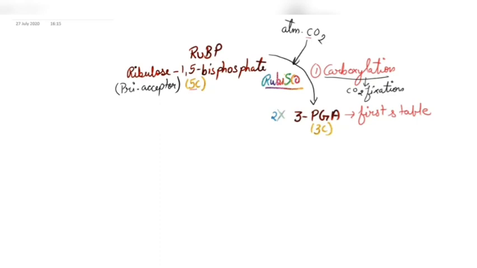Now, we are going to move towards the second step or the second stage of the C3 cycle, that is reduction. And by this reduction process, 3-PGA converts into triose phosphate. That is, first there will be conversion into two molecules of 3-PGAL, and these two molecules of 3-PGAL will ultimately convert into the triose phosphates, triose phosphate.